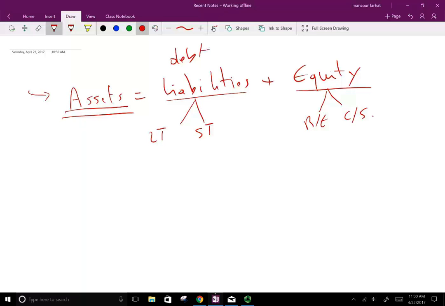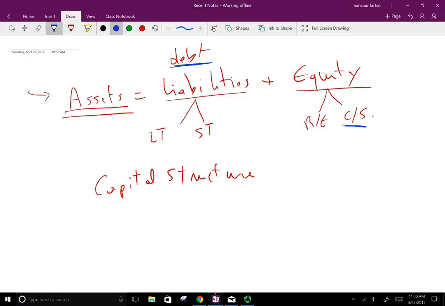Now, this is the accounting equation. But based on this accounting equation, we can infer the capital structure of a company. What is the capital structure? The capital structure is basically where are you financing your company from? And the two main components of how you finance your company are debt and common stock. Now, under debt, we have long-term and short-term.